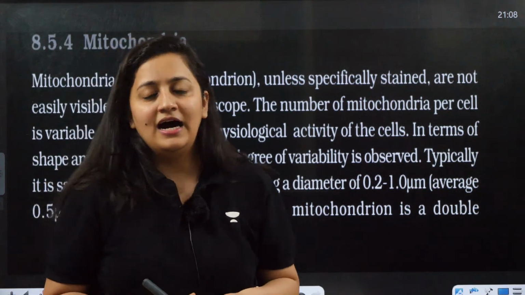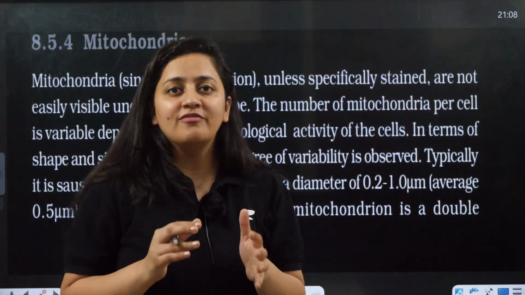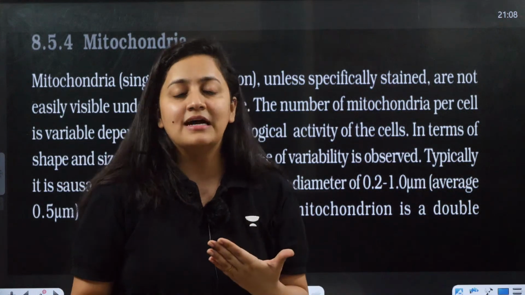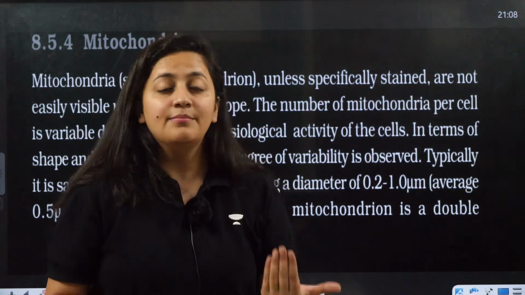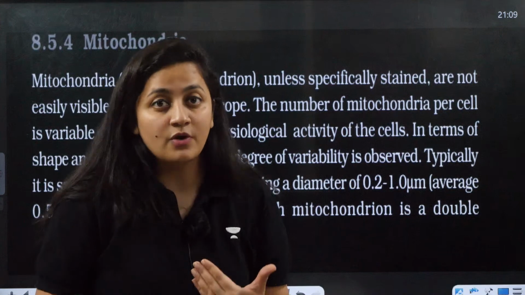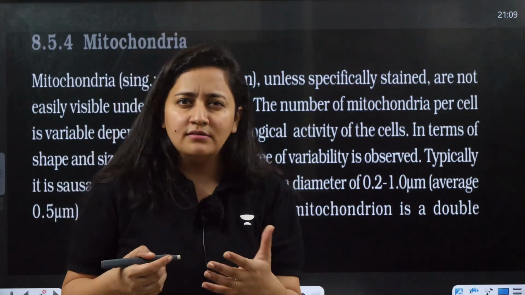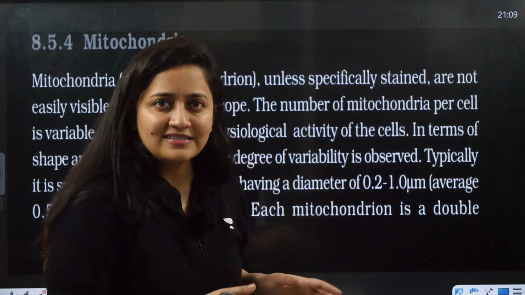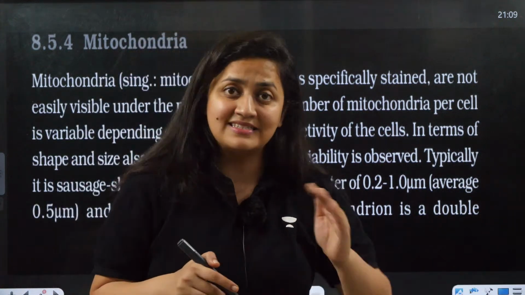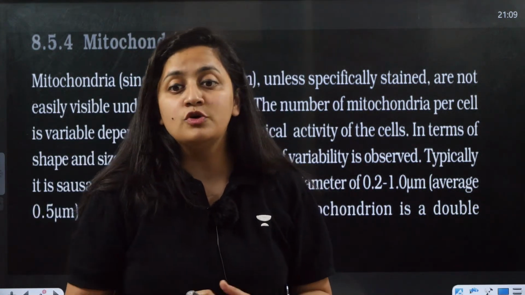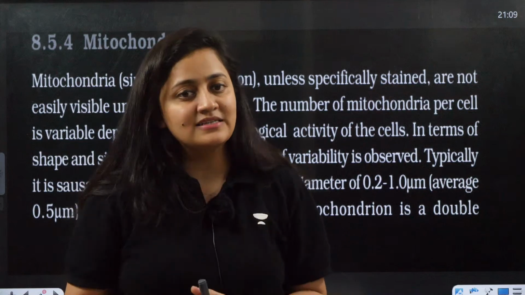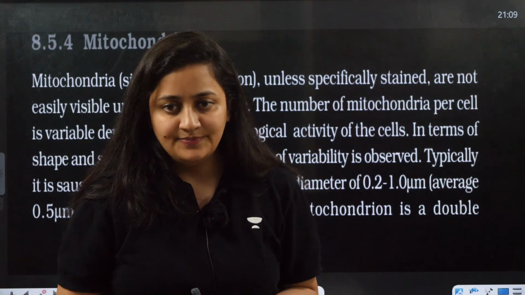See, we are done with one chapter. Today we'll finish the chapter cell, and then we will start cell cycle and cell division. Meanwhile, you should practice questions. You can practice more than 50 questions on this chapter, that is cell. It's a very easy chapter, but still sometimes you get confused, so you should practice questions from this chapter as well.